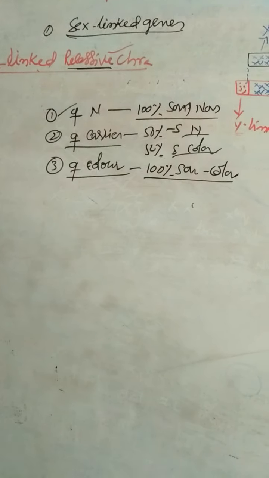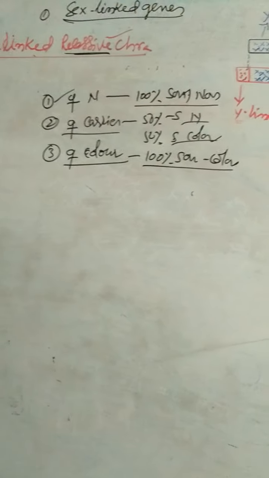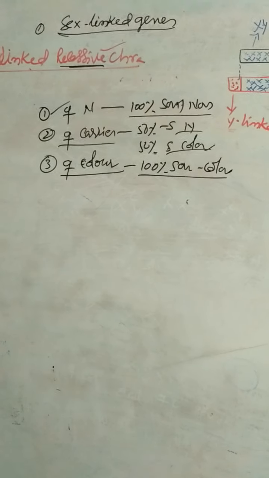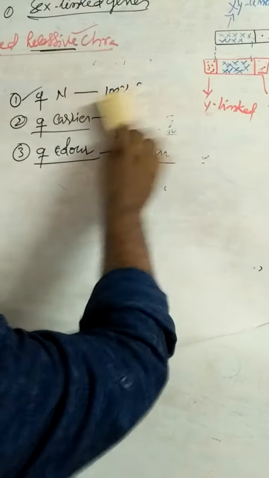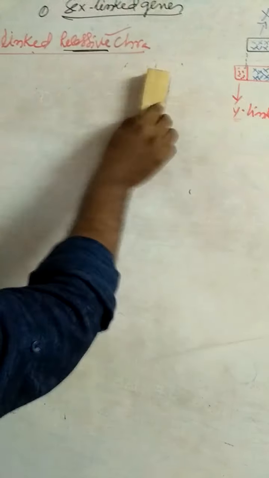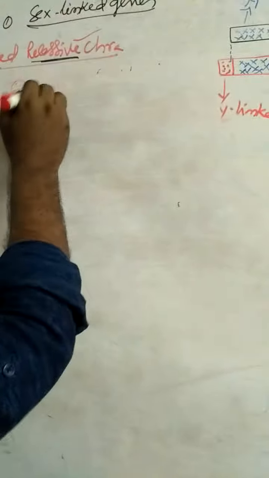That is about colorblindness. It is an X-linked recessive disorder. And the second example for X-linked recessive: hemophilia.